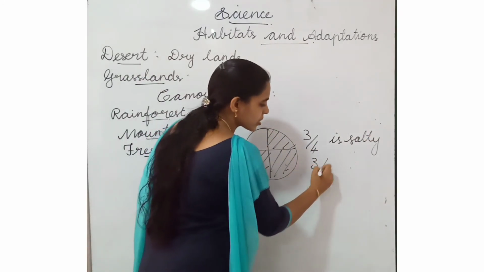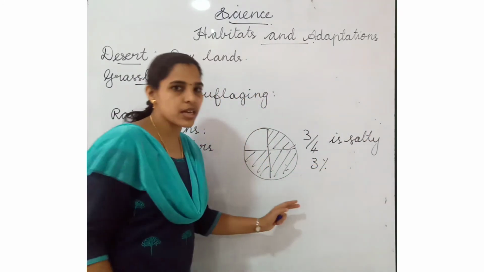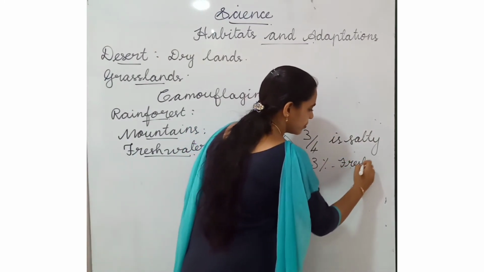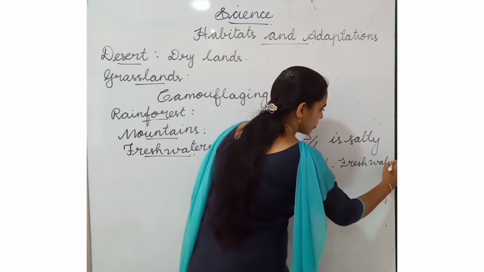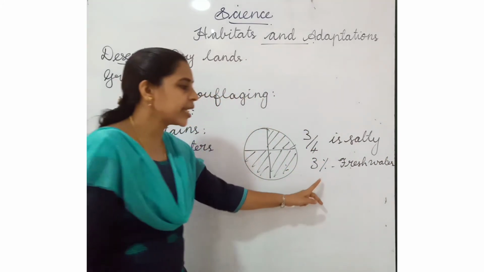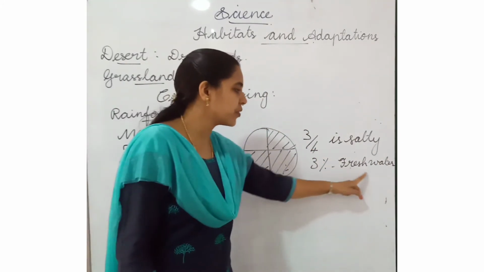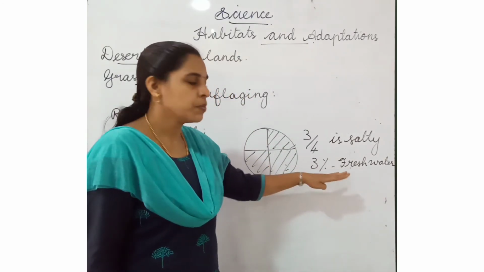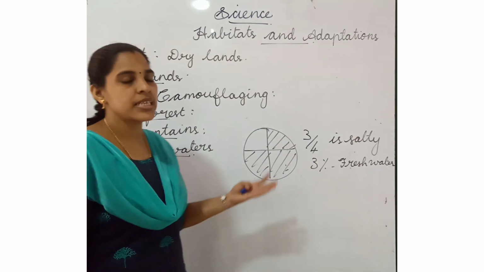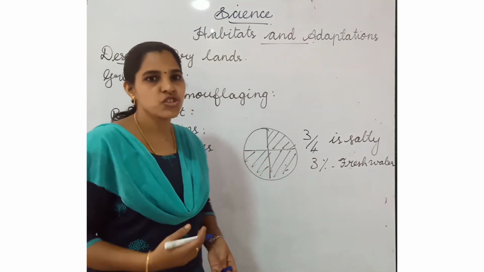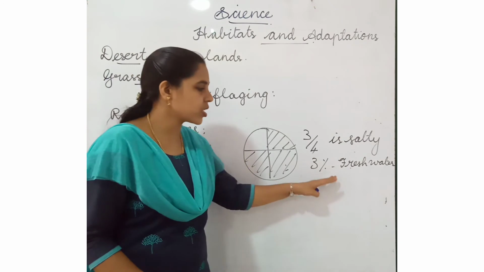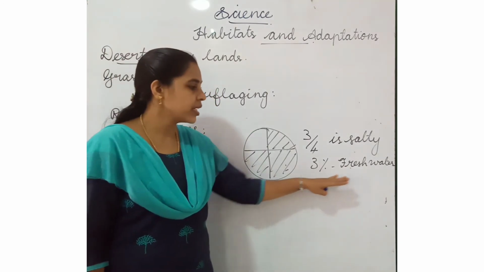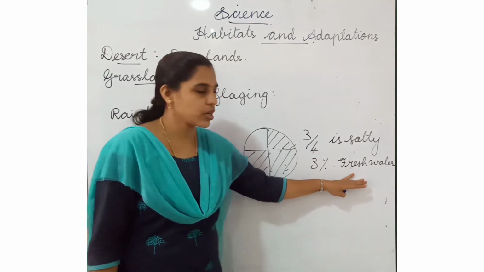Only 3% is covered with non-salty water, that is called fresh water. This fresh water includes snow, mountains, lakes, rivers, ponds, streams, etc. Only 3% of Earth's surface contains fresh waters.